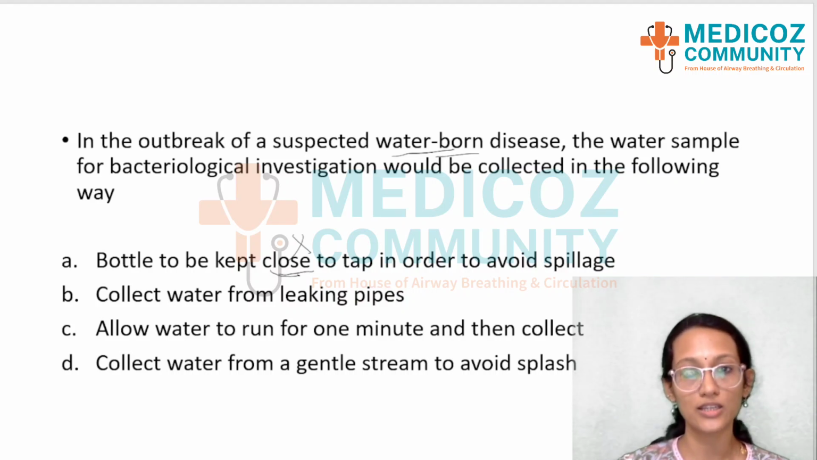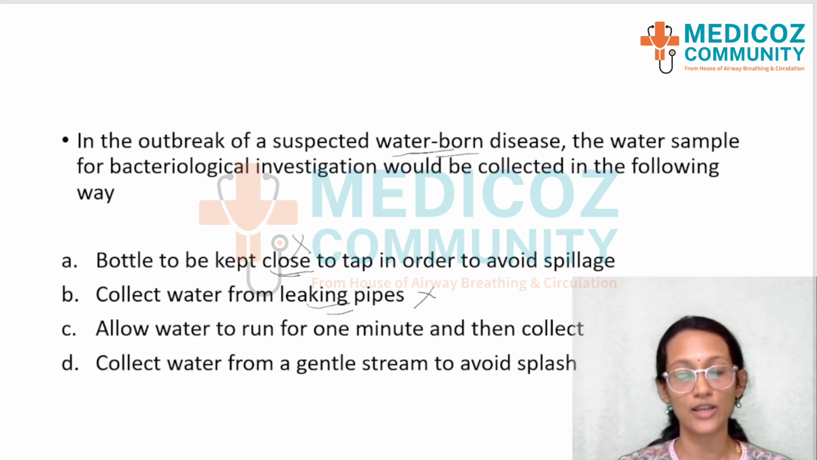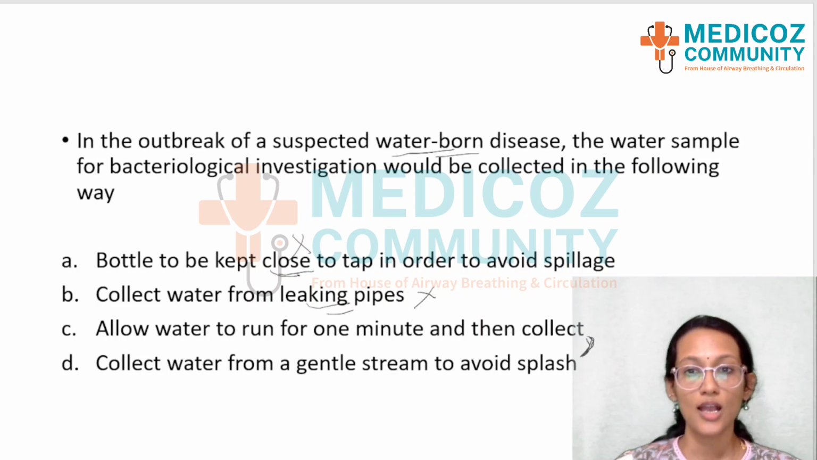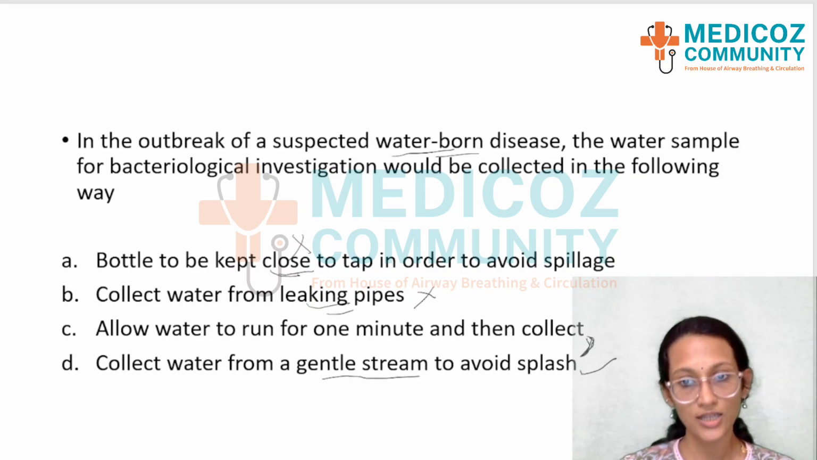So water should be collected not from leaking taps, but from properly working closed pipes and taps. The next option is allow water to run for 1 minute and then collect, and collect water from a gentle stream to avoid splash. There would be a lot of confusion between these two options, and collecting water from a gentle stream to avoid splash is correct.